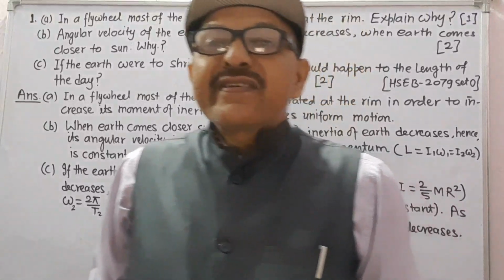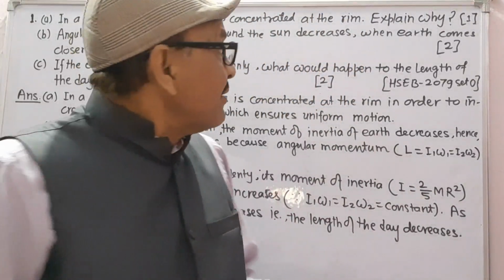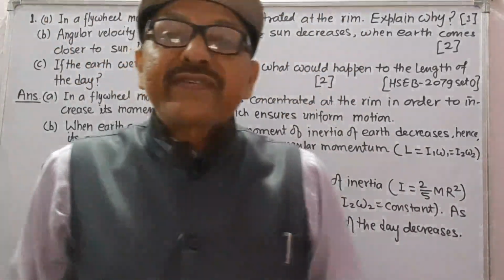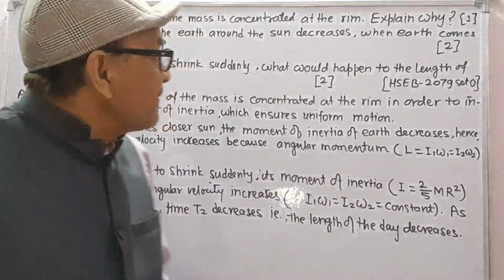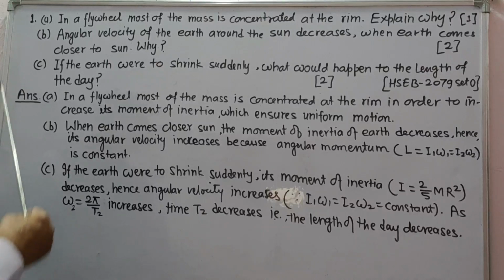Hello dear students, let us solve some short answer questions from rotational dynamics. First question is part A. In a flywheel, most of the mass is concentrated at the rim. Explain why.